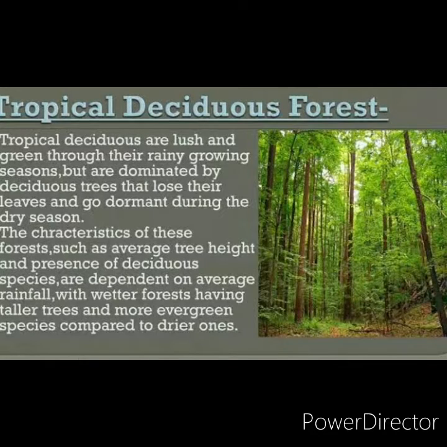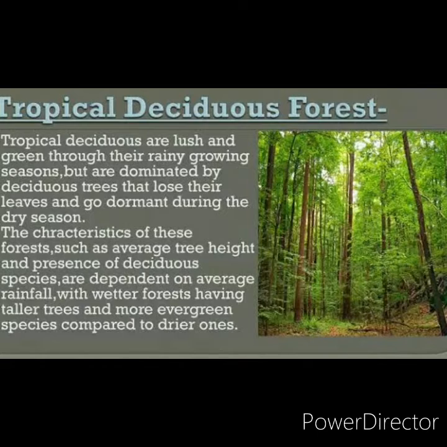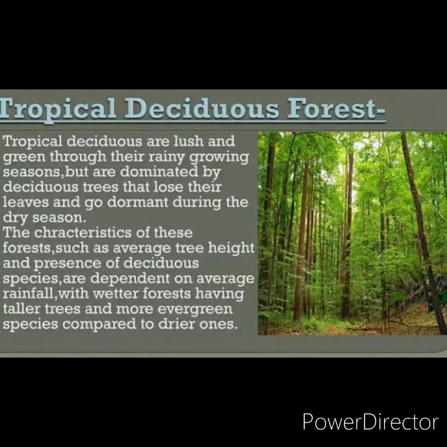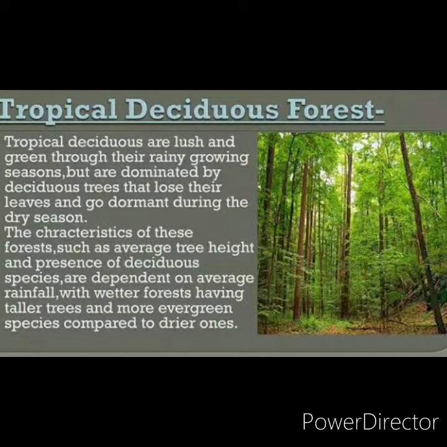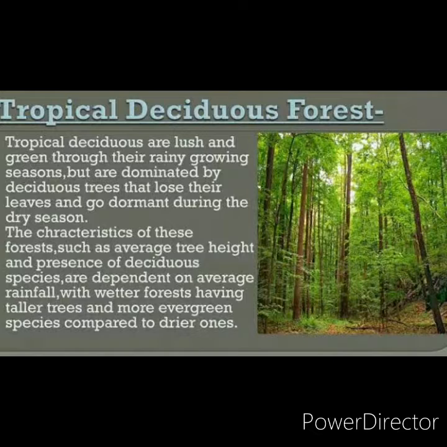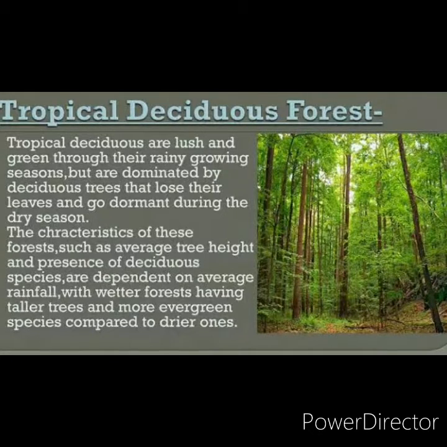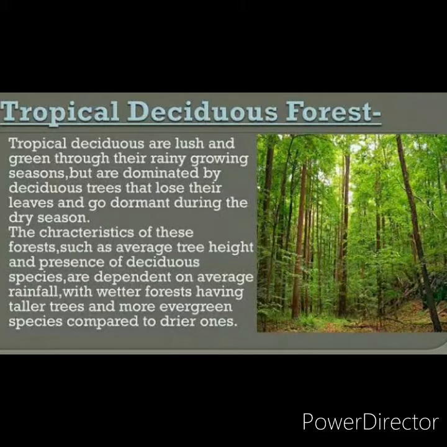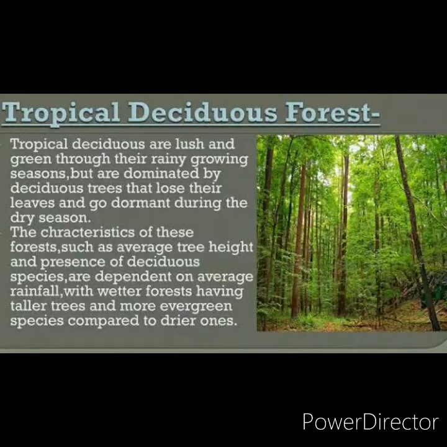The deciduous forest sheds its leaves in the autumn season, and the leaves fall from the trees, but the evergreen forest stays green throughout the year. The leaves don't fall from the trees. Also, evergreen forests are dense, but deciduous forests are not as dense when compared with the evergreen forest.